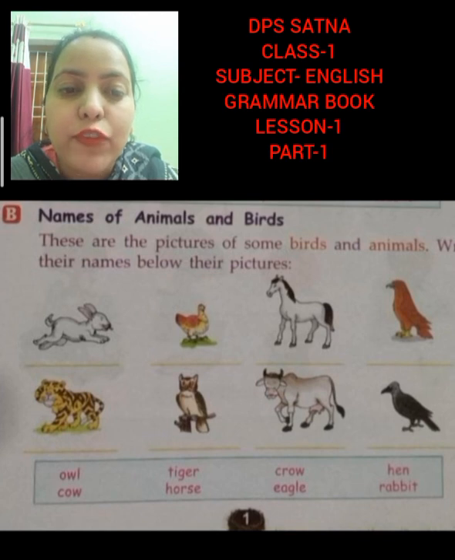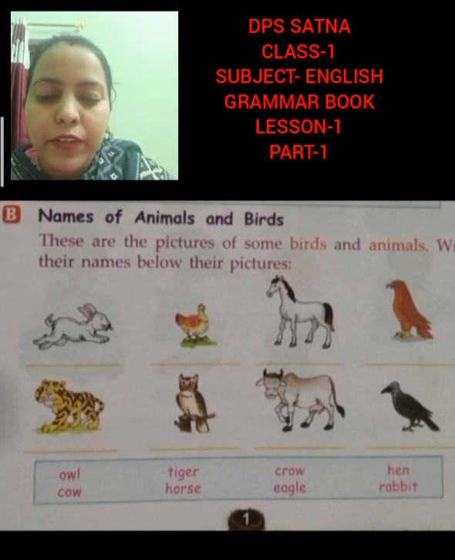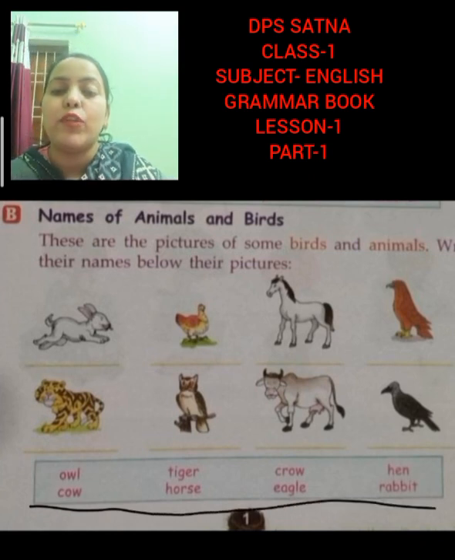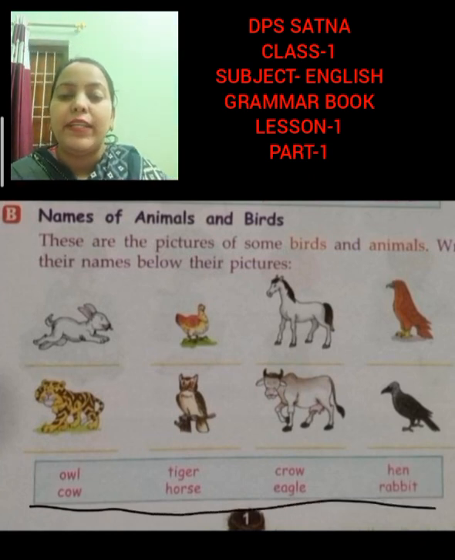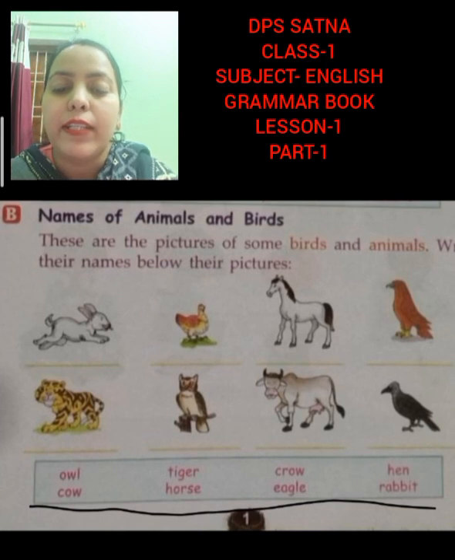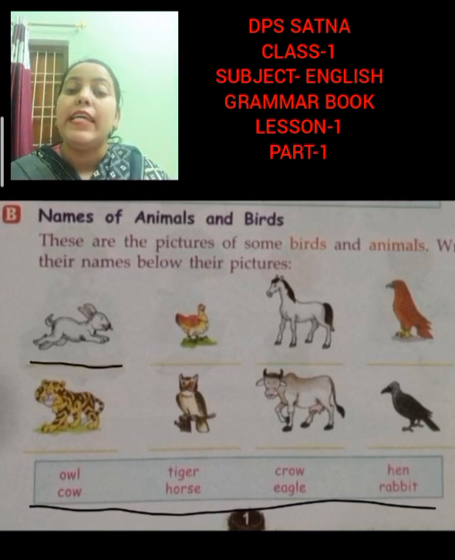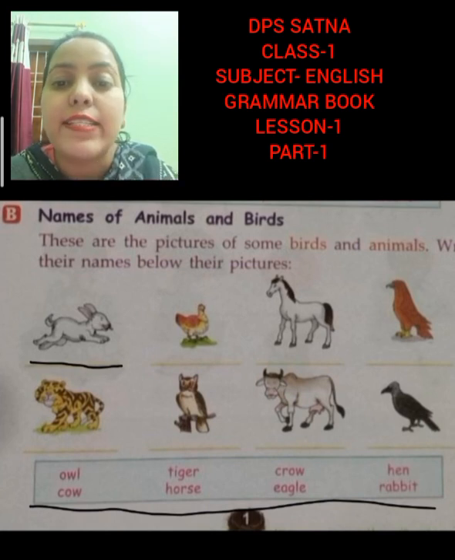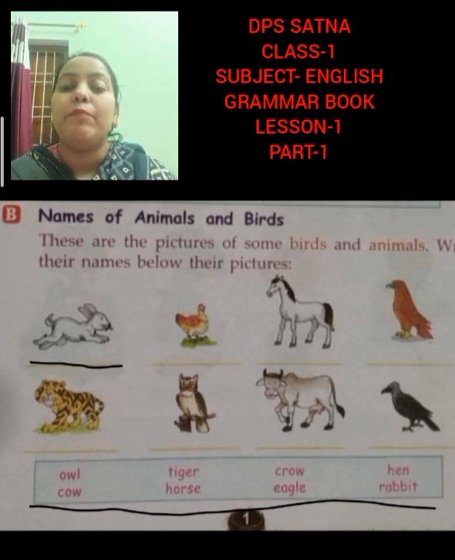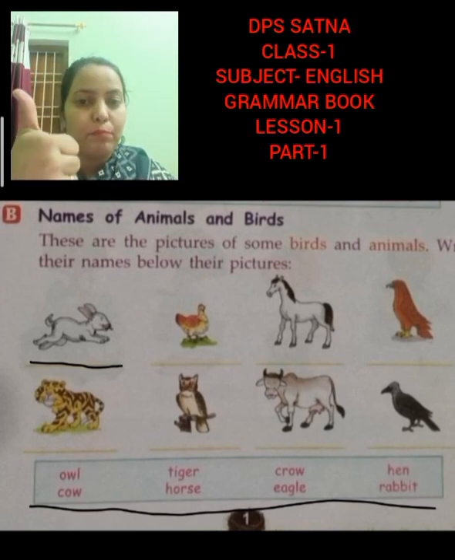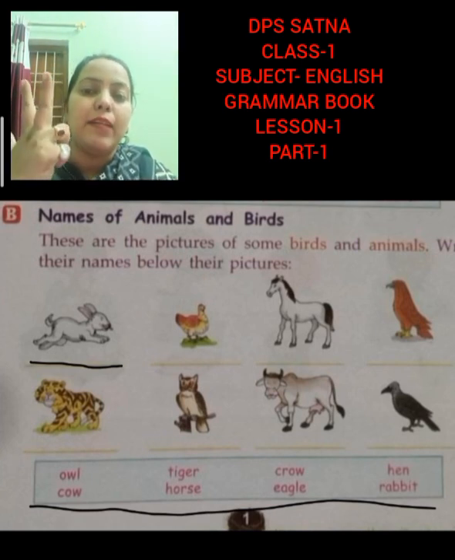So what we have to do? The names are given over here. Can you see the names over here? See, it is written over here. And what we have to do? We have to write the name over here in the blank given. See the blank given over here and we have to write the correct name. So these all are examples of naming words of animals. So noun is a name of a person, place, animal and thing.